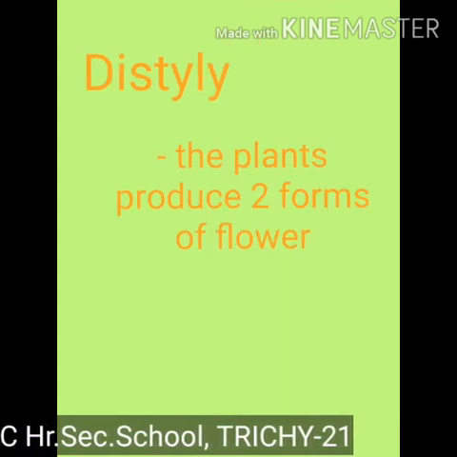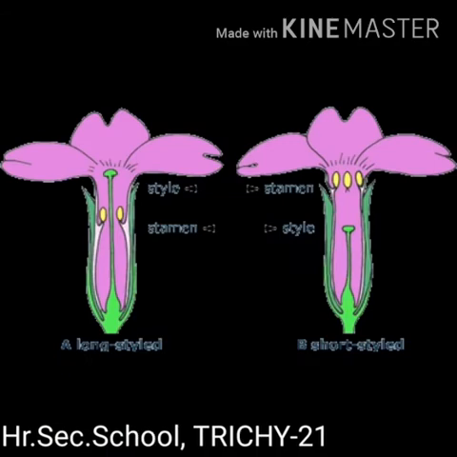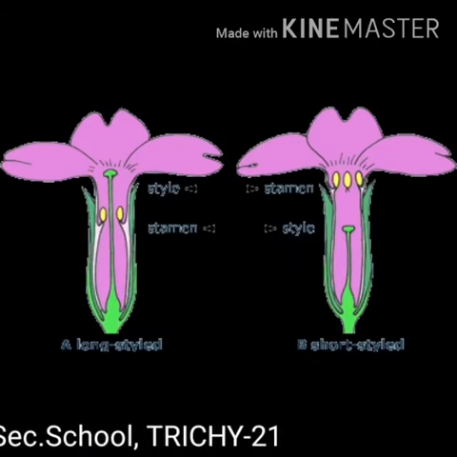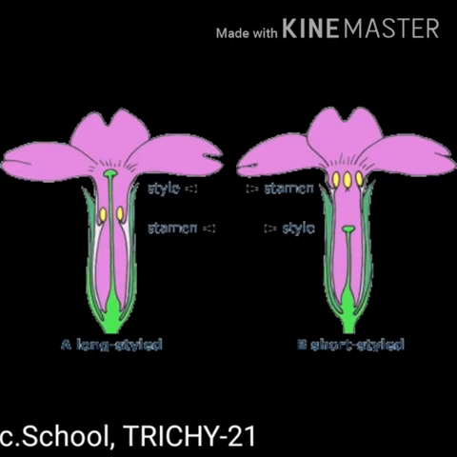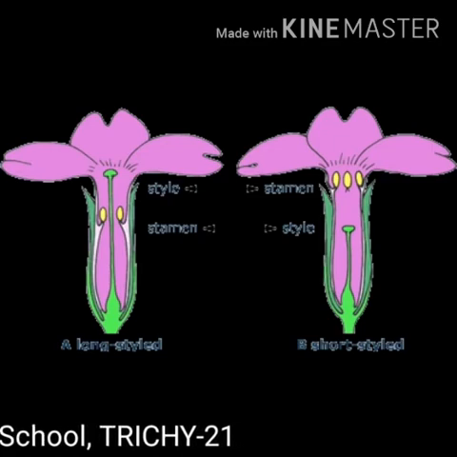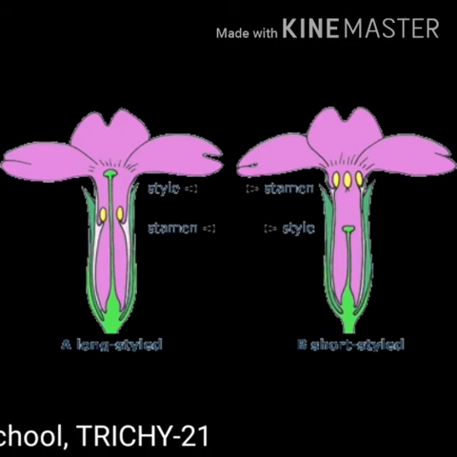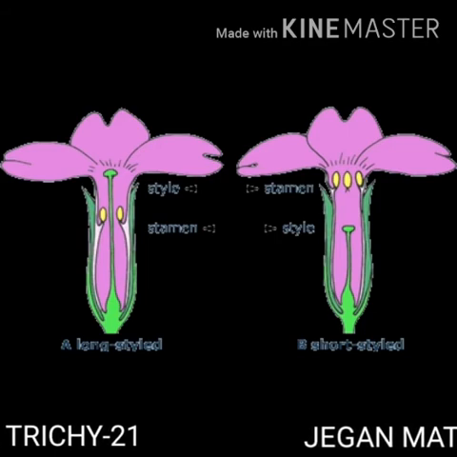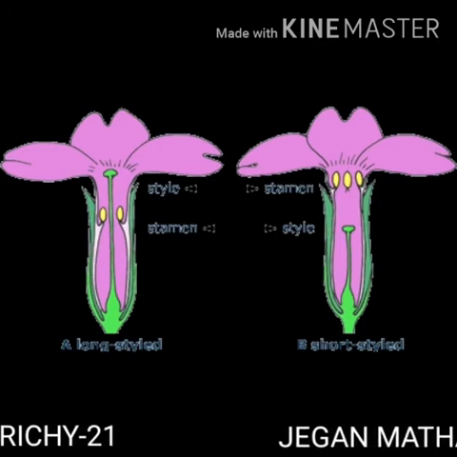Distyly. The plants produce 2 forms of flower: pin or long style, long stigmatic papillae, short stamens and small pollen grains. Thrum-eyed or short style, small stigmatic papillae, long stamens and large pollen grains. Example: Primula.